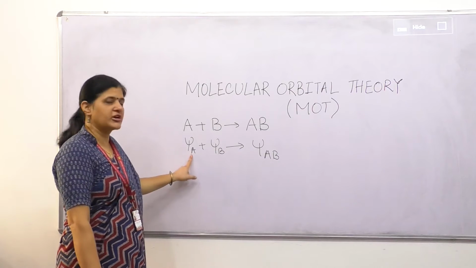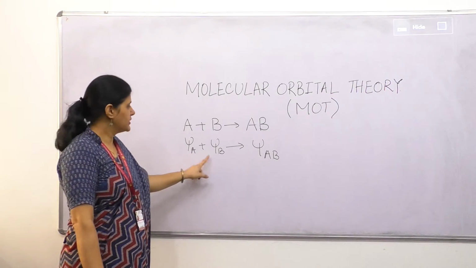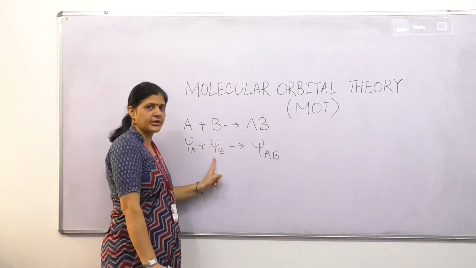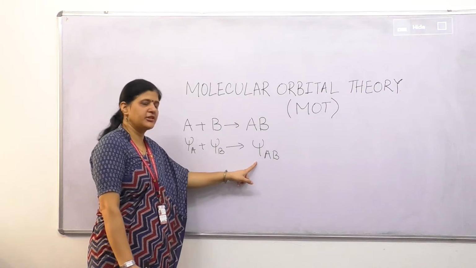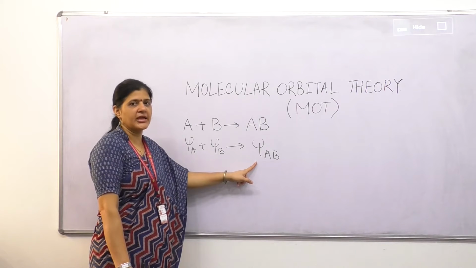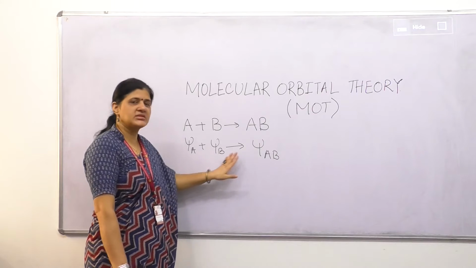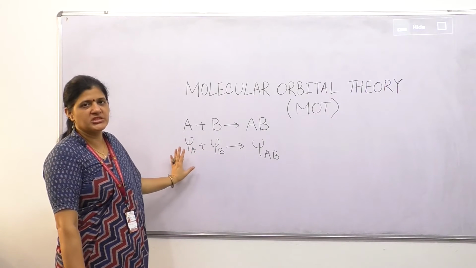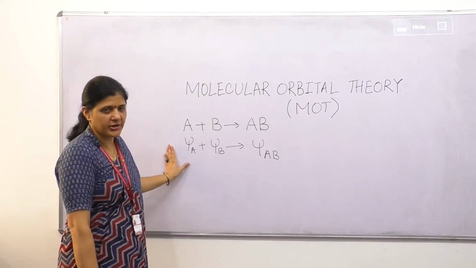This is the wave function of atom A, this is the wave function of atom B, which results in the formation of a molecule having wave function psi AB. This is the most basic principle of molecular orbital theory.